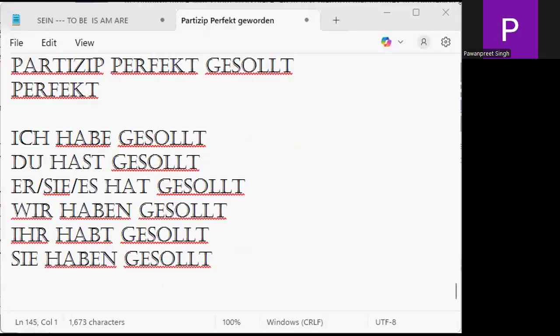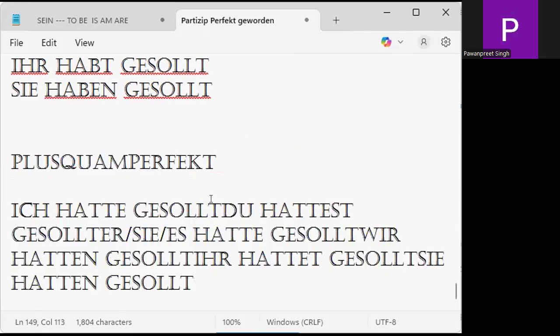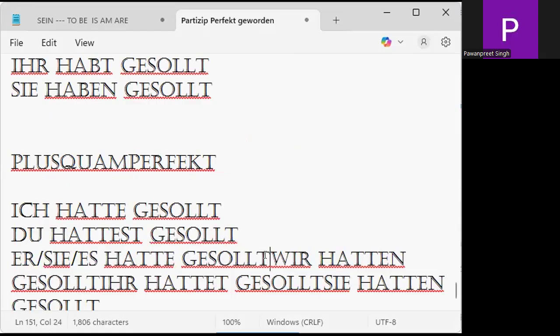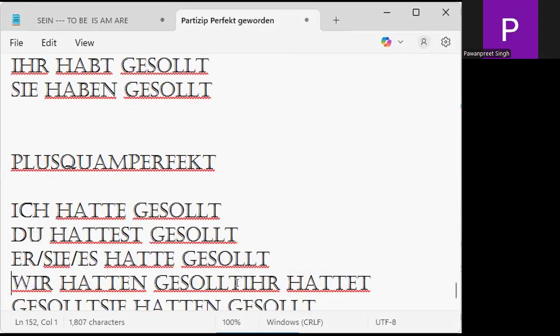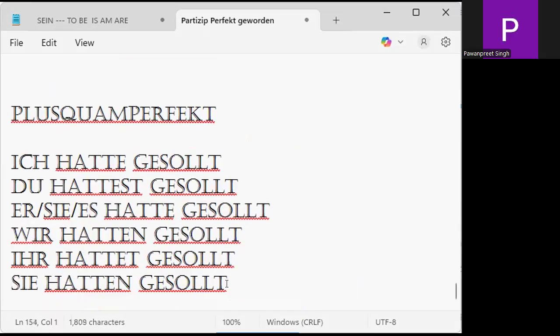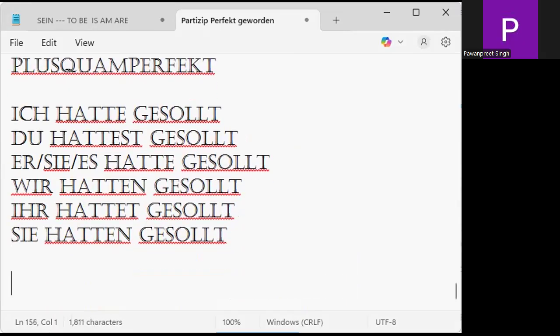Now, I should had. Plusquamperfekt. Had. So ich hatte gesollt. Du hattest gesollt. Er, sie, es hatte gesollt. Wir hatten gesollt. Ihr hattet gesollt. And sie hatten gesollt. Is it clear to you, my friends? Tell me yes or no. Clear? Klar? Okay.